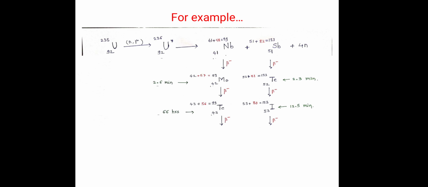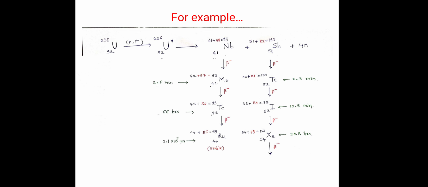Now again it further undergoes beta minus emission, and in the first example there is a formation of ruthenium. So the number of neutrons decreased from 56 to 55. So stability increases, and it can be seen from the half-life. Technetium has a half-life of 66 hours, but in the case of ruthenium the half-life is 2.1 into 10 raised to 5 years.